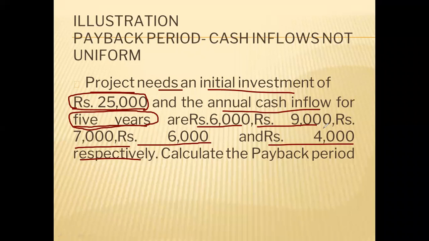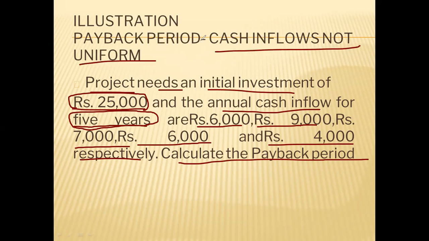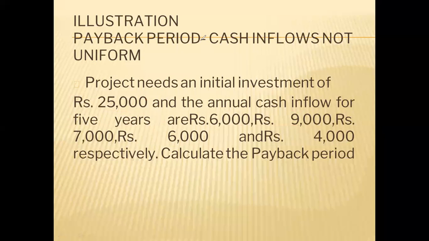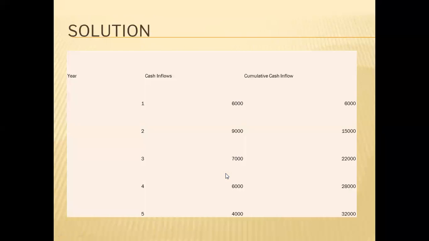Now in this case, we cannot apply the formula, because the formula is initial investment divided by CFAT. Now here CFAT is changing every year, no? So how can we use the formula? We cannot use the formula. How will we calculate the payback period if the cash inflows are not uniform? Here we will have to use the tabular method. We cannot use the formula. We will have to use the table.